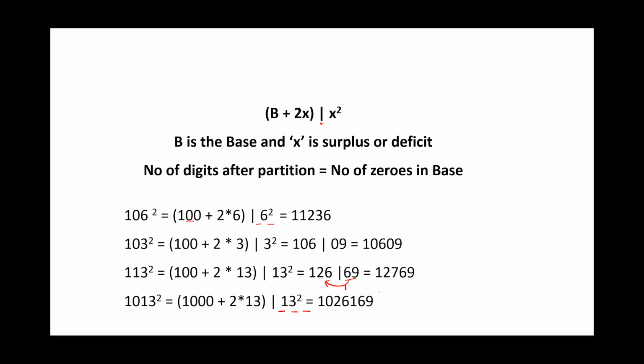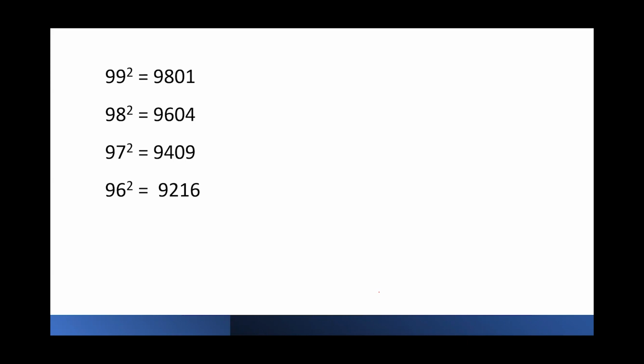Now, X is a surplus or deficit. Now, let's understand what you mean by deficit here. So let's see patterns. 99 square is 9801. 98 square is 9604. Are you getting that pattern over here? Now, can you predict what is 97 square? It will be 9409. What is 96 square? It will be 9216. What is 95 square? 9025.